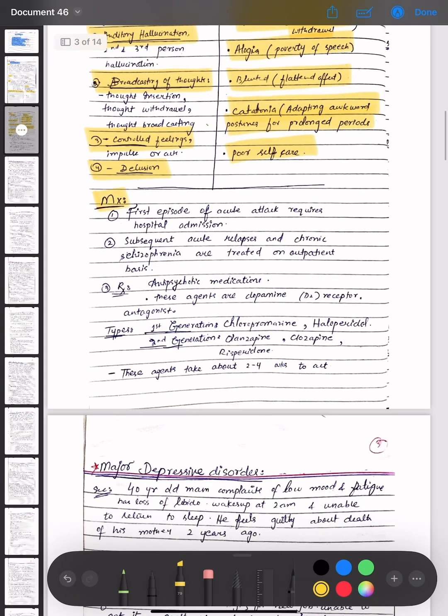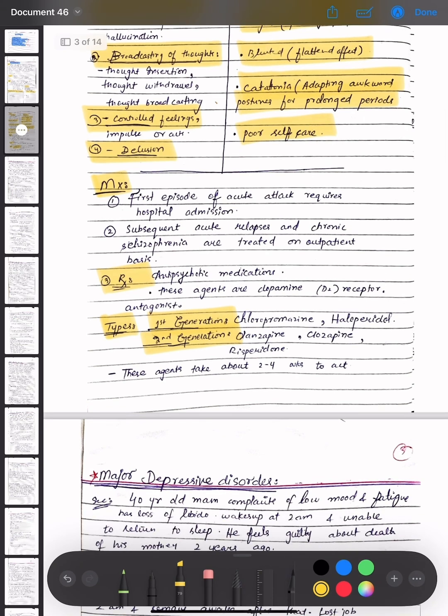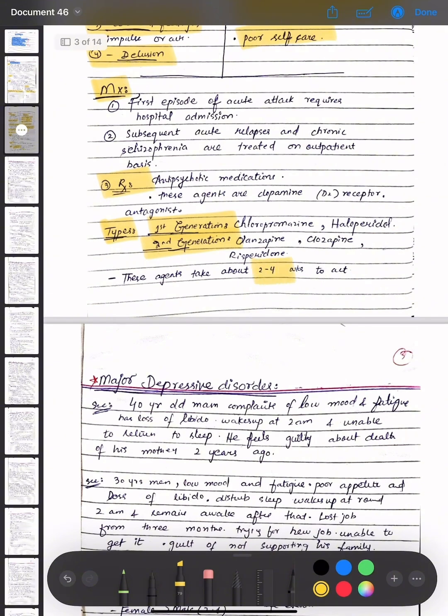Then the management options for schizophrenia are: the first episode of an acute attack requires hospital admission, then subsequent acute relapses and chronic schizophrenia are treated on an outpatient basis. The treatment options are antipsychotic medications. These agents are dopamine receptor antagonists, and the types are first generation and second generation. In first generation, we have chlorpromazine and haloperidol. In the second generation, we have olanzapine, clozapine and risperidone. These agents take about 2 to 4 weeks to act.